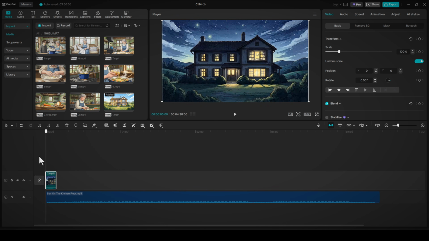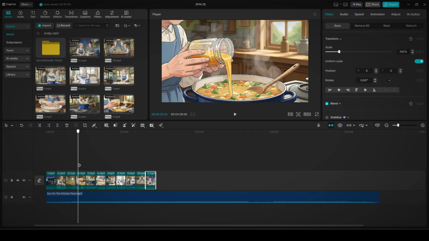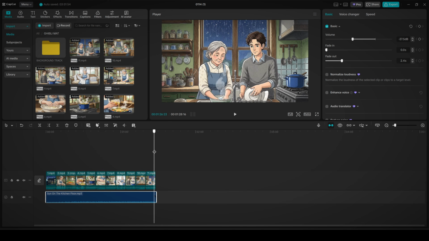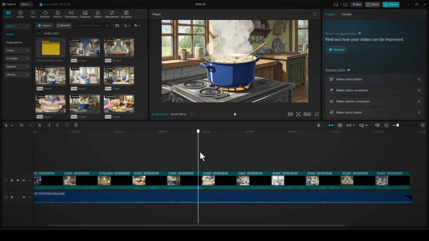After that, the next thing you need to do is drag your footage onto the timeline in the exact order you generated it. Your storyline has a sequence, meaning one scene comes before another, and your chatbot usually gives you that order already. That's why it helps to label your clips the moment you generate them, so you always know which clip goes where.